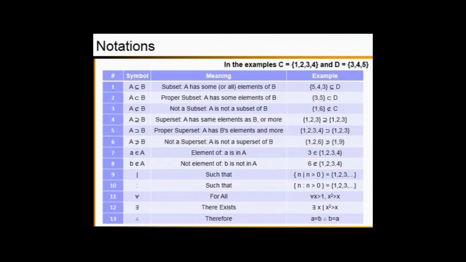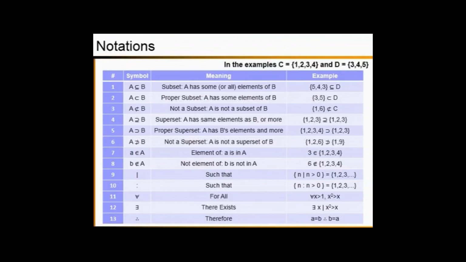If you want to check whether an element or an observation is a part of a given set, you can use this symbol, the element of. So simply it says, according to this example, 3 is an element of the set including 1, 2, 3, 4.